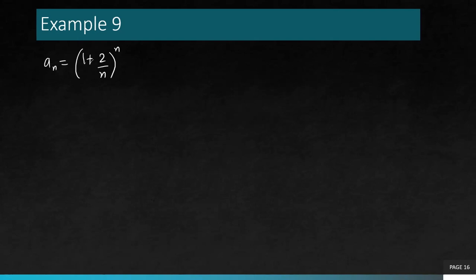Here we have another standard limit which appears quite frequently, not only in sequences but also in series. I'm not going to show you the whole proof of why this is equal to that particular value. I'm going to give you a standard limit to remember. Again, in this case, if you try to compute the limit as n goes to infinity directly, you will get an indeterminate form.